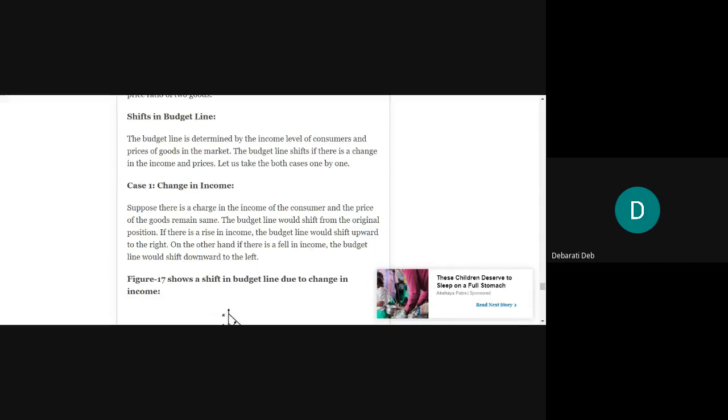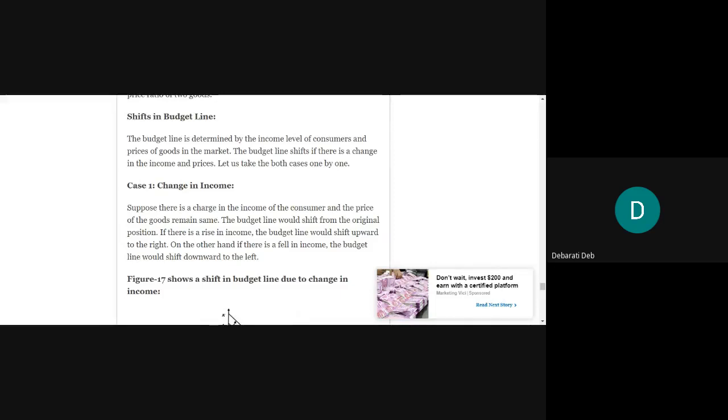So let's not waste time and quickly finish off. Today we'll finish off the concept of budget line, okay? And then more or less we'll be covering up the cardinal and ordinal utility approach. Few more things will be there that we will do tomorrow. Then we can finish off the first unit. This was a big unit. So we can finish off that unit. Okay, after that we'll move on to the markets.